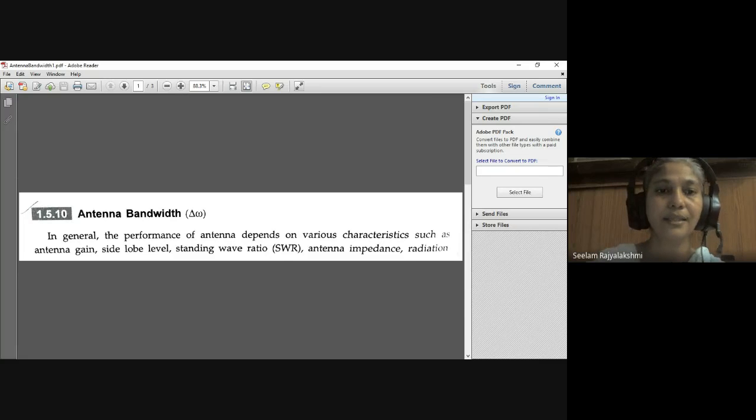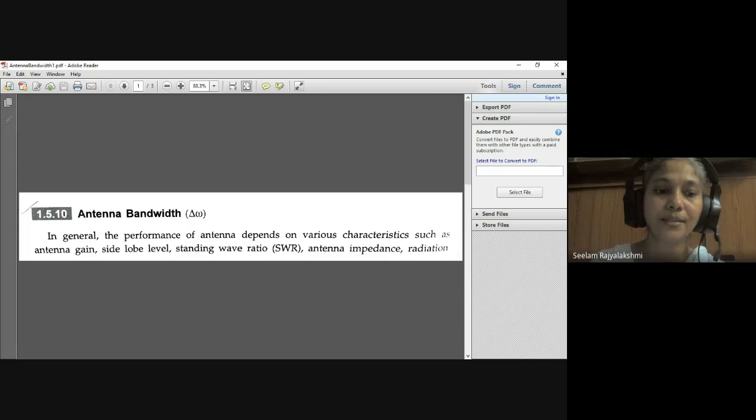Now let us see the side lobe level. We can see in the radiation pattern that we have major lobes, nulls, and side lobes. Whenever we are transmitting power using the antenna, we mostly use the major lobe or main lobe.